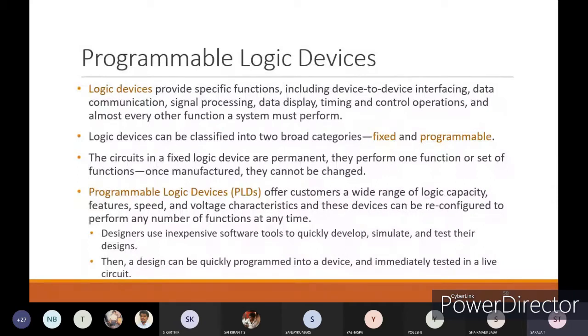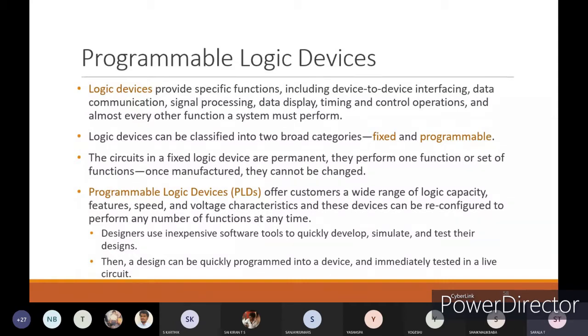At the time of manufacturing only, you will be installing the program into the IC, and the IC will be implemented into the application device, and you will get the result after implementing it. Once the product is already displayed or given to the market and customers, after that you can't change the program, you can't make any changes with respect to that application device.